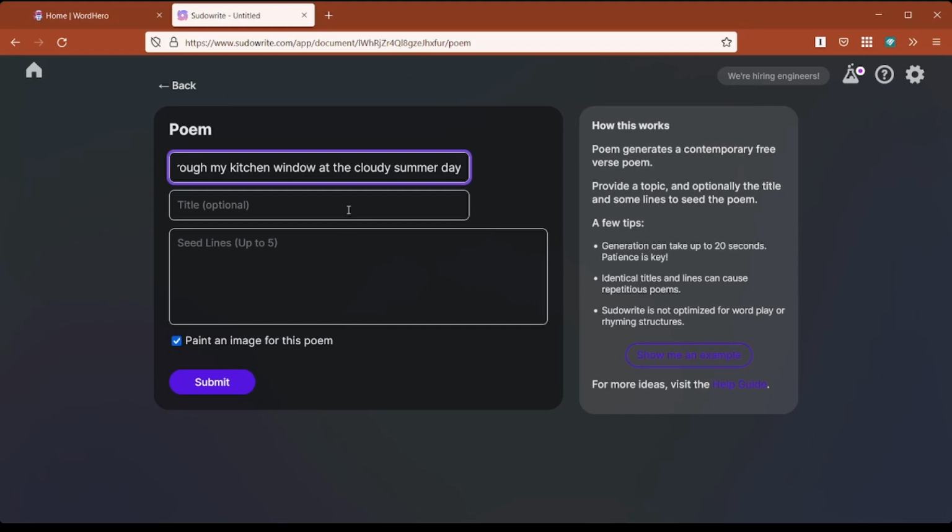I'm not going to put in a title. I could do that. I could seed it with a few lines, and start with that. But instead, I'm going to say, here's what's really, really cool. I'm going to say, just submit this.